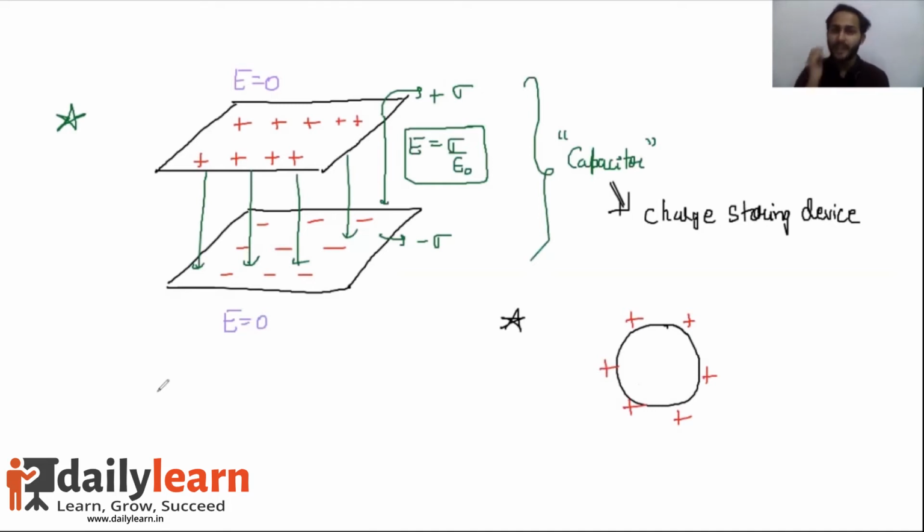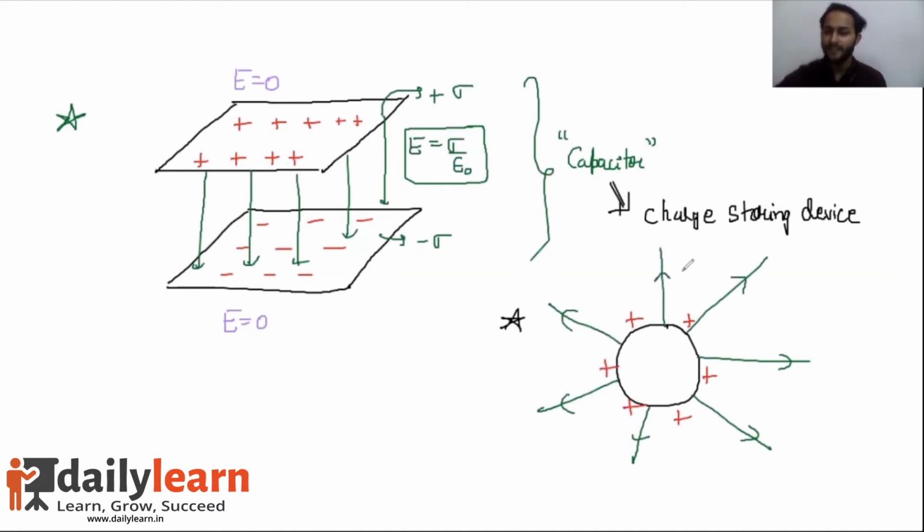Because imagine, guys, if there was a single conductor on which I was storing charges, it would have an electric field present outside. And if that electric field existed, don't you think it is going to interact with the charges in the surroundings? There are atoms and gases around, so it can ionize the gases around also. And because of this electric field, it is going to pull the negative charges.